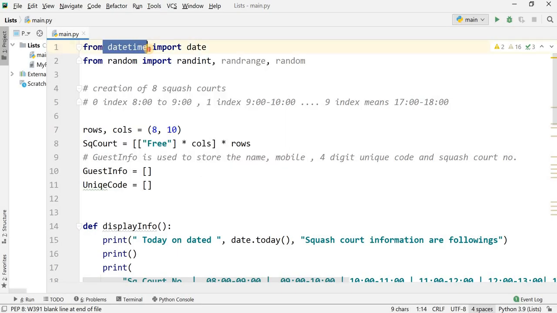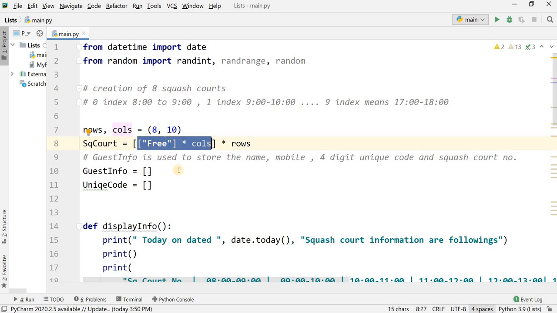I have imported date and time and random, that is, import randint. Here I have used a 2D list, a 2-dimension array, in which the number of rows is 8 and the number of columns is 10. First of all, it will multiply "free" times the columns. How many columns are there? 10 columns. It will create a row with 10 columns, and all the columns will display free, and again it will multiply by rows. It means it will give us 8 rows, and each row consists of 10 columns, and by default all the values have the value free.